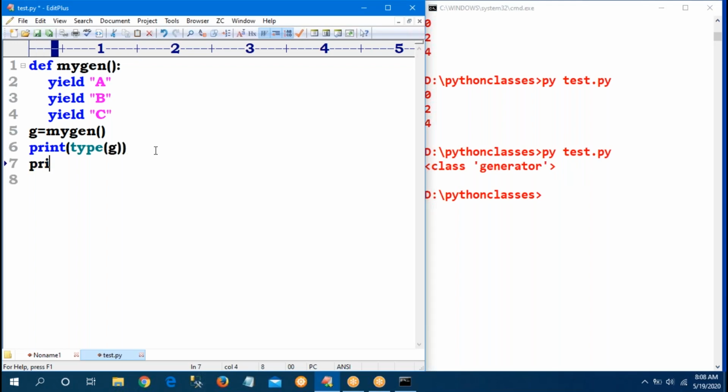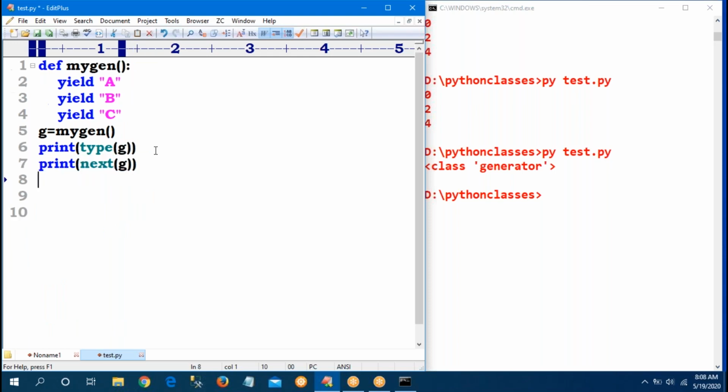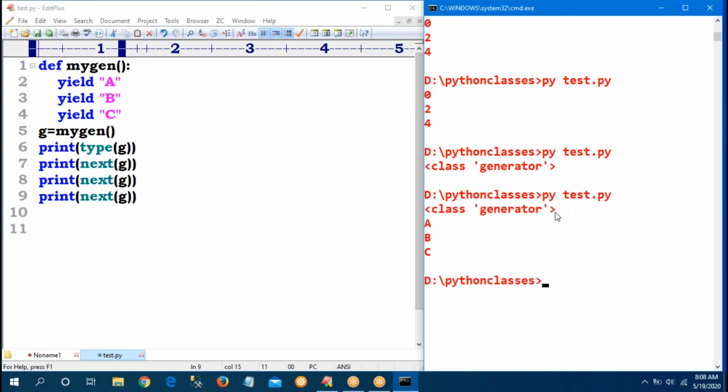How many values are there? Three values. I want to ask for the values. Print, next is the function. Next of G. So how many are there? Three values are there, three times. You can ask for the next of G. Now see, A, B, C are coming. So generator means whatever values I want to generate, with the help of the yield keyword, you can generate your values. Next is one function. Use it. However many values you want to ask, you can ask that many times: next, next, next, like that.